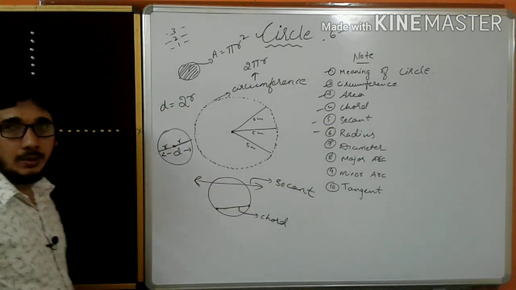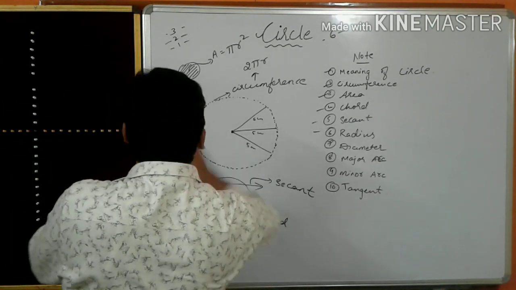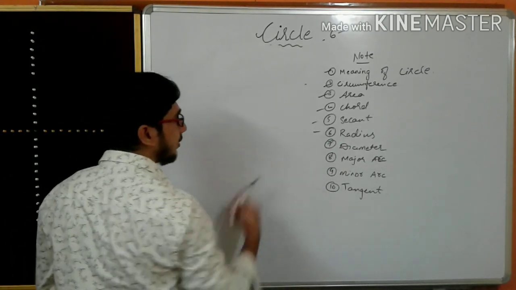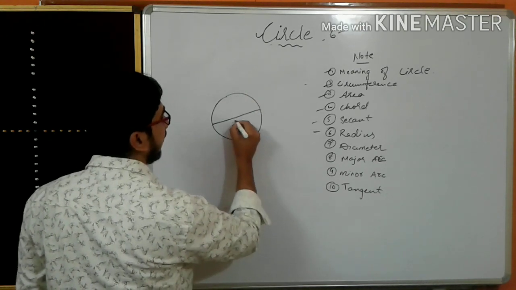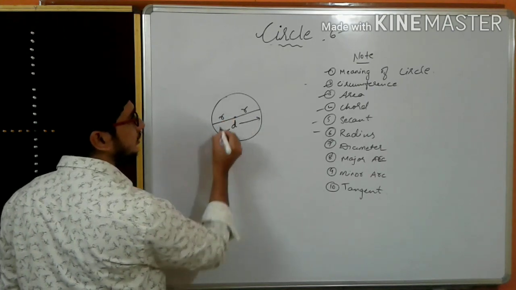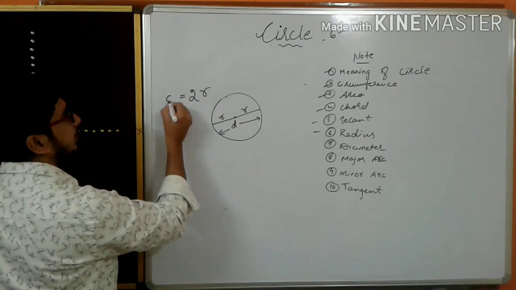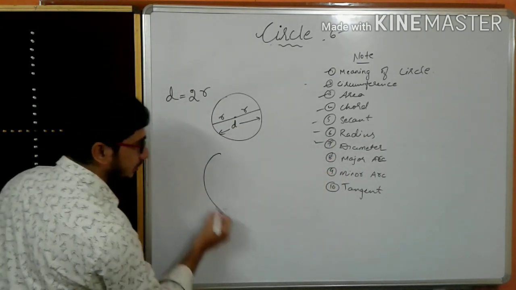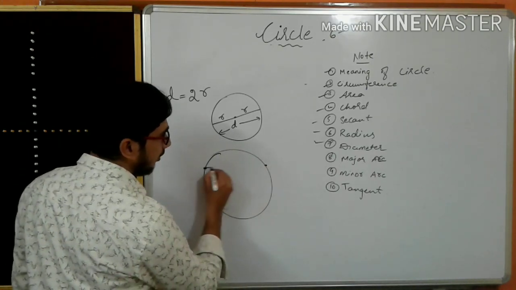Now let us go to the major arc. So the diameter, as I already told, if this is a circle, this is a diameter. If this is the midpoint, this is also radius, from here to here this is radius. Twice the radius is equal to diameter. Now, major arc: if this is a circle and you consider this as a point and draw the chord here.